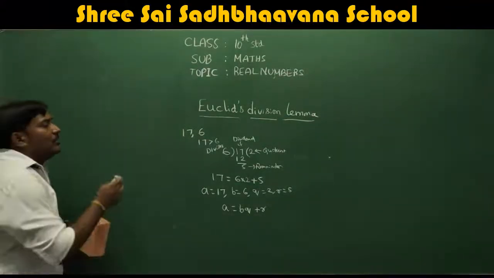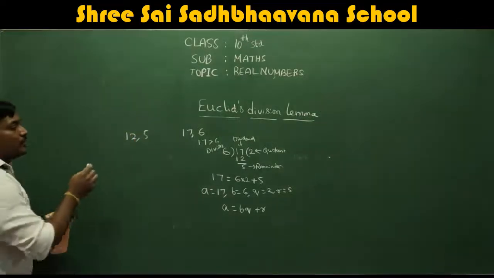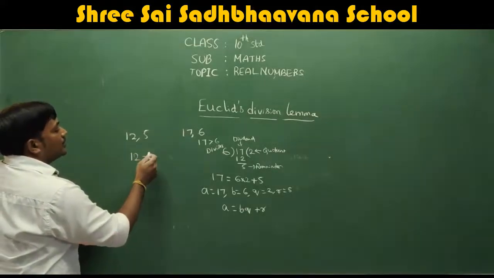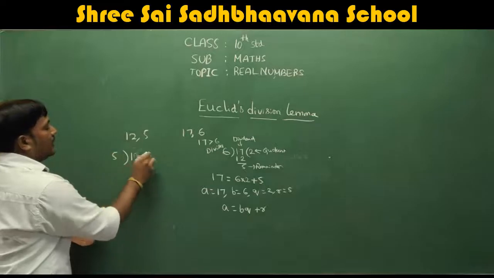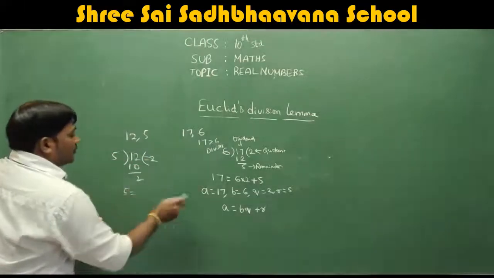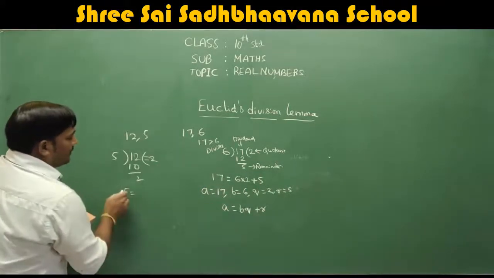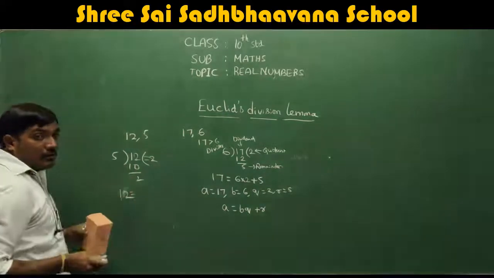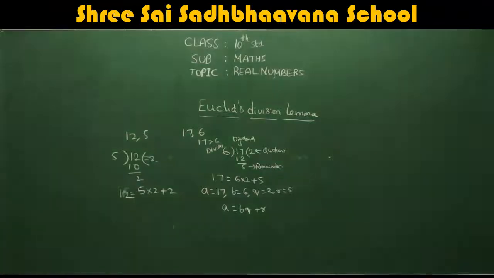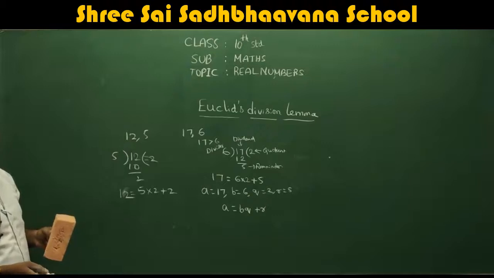Let me take one more, 12 comma 5. So in 12 comma 5, how can we write 12 comma 5? So 12 is equal to, okay, let me divide and explain to you. 5 twos are 10, 2 is the remainder. So can I write 5 is equal to, what is dividend here? Dividend is 12. 12 is equal to 5 into 2 plus 2. Can you write like this? So which is in the form of A equal to BQ plus R.